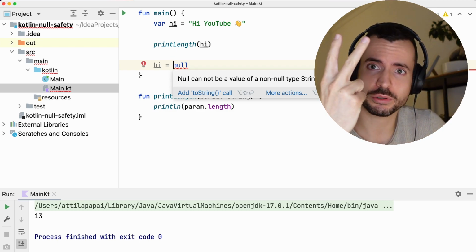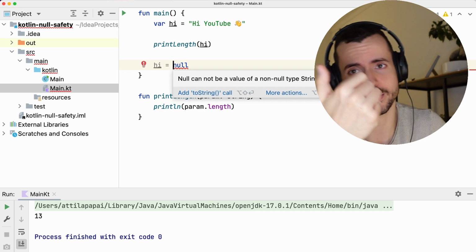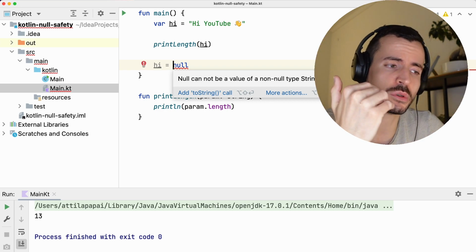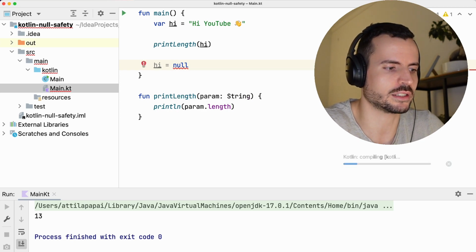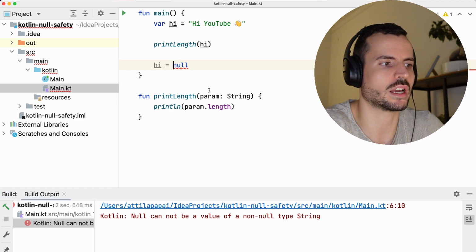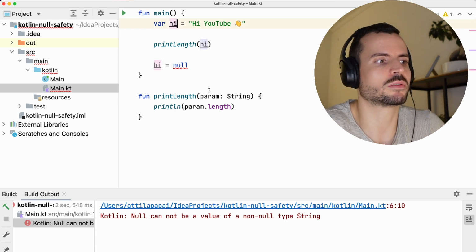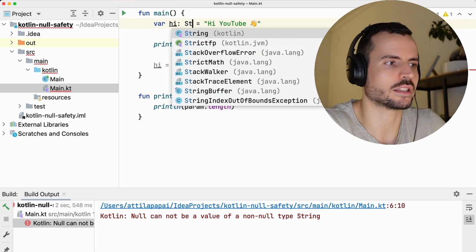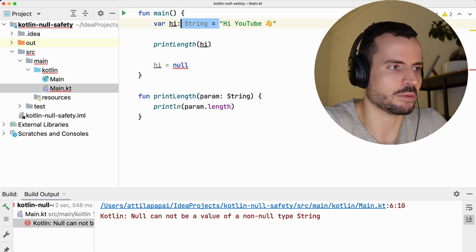In Kotlin, there are two types of reference types. One is nullable and the other one is non-nullable. And this is really a killer feature. Here, you cannot even compile this code because the compiler is saying that, hey, you're trying to assign a null value to a variable which cannot be null. Because what this hi really is, is a string, but Kotlin basically inferred this type.